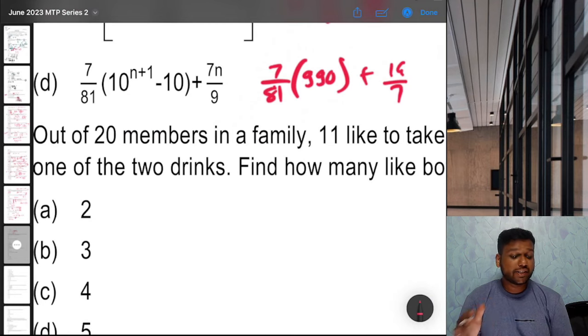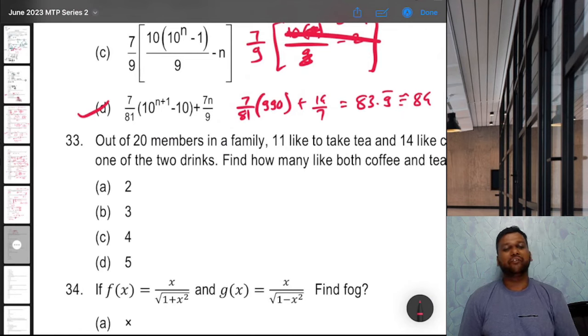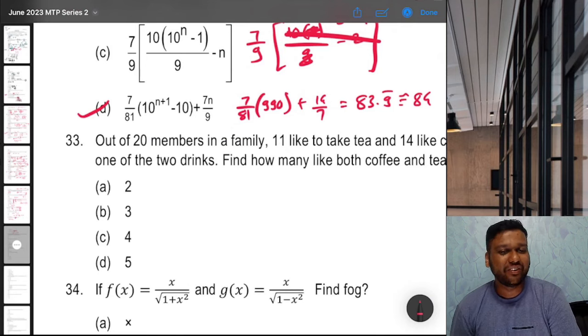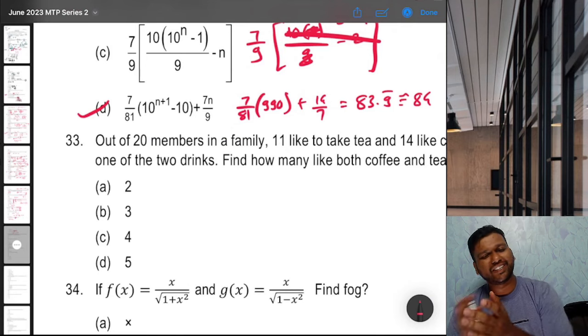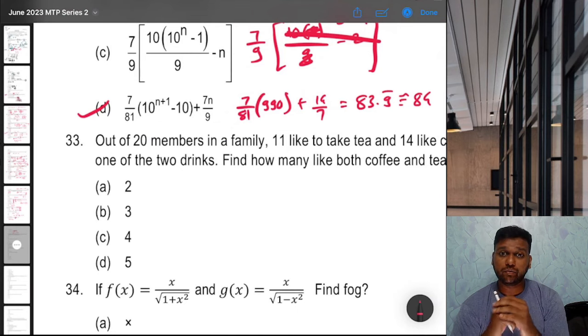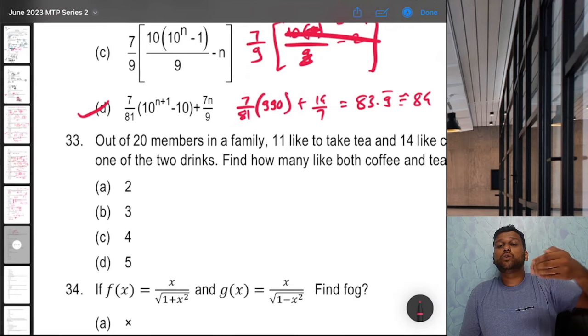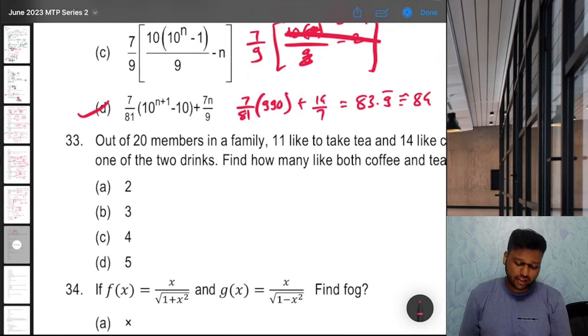Oh, actually that gives us 83.99, so that is the correct answer, which is 84. Very good. D is the correct answer for 32. I was wrong. But you can just go by options. You don't need to solve, because if you go to solve, it will become complicated. You have to take 7 common, then you have to convert it so that it becomes a GP. So that is a complicated process.